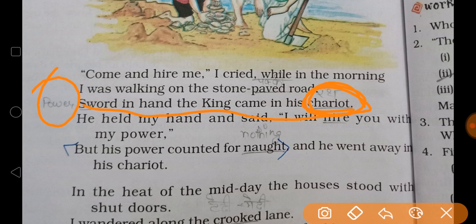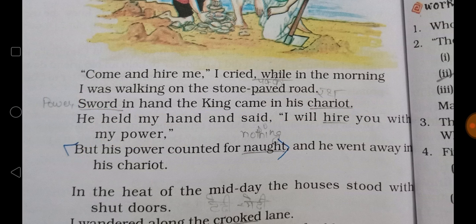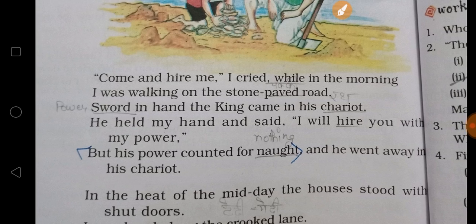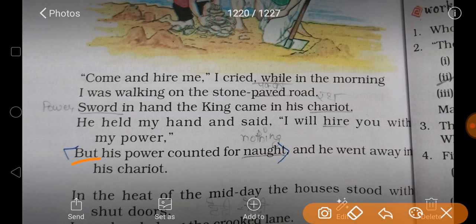So he held my hand. He held the hand of the speaker and said, I will hire you with my power. But the speaker found that his power counted for nothing, that it had no use for himself.